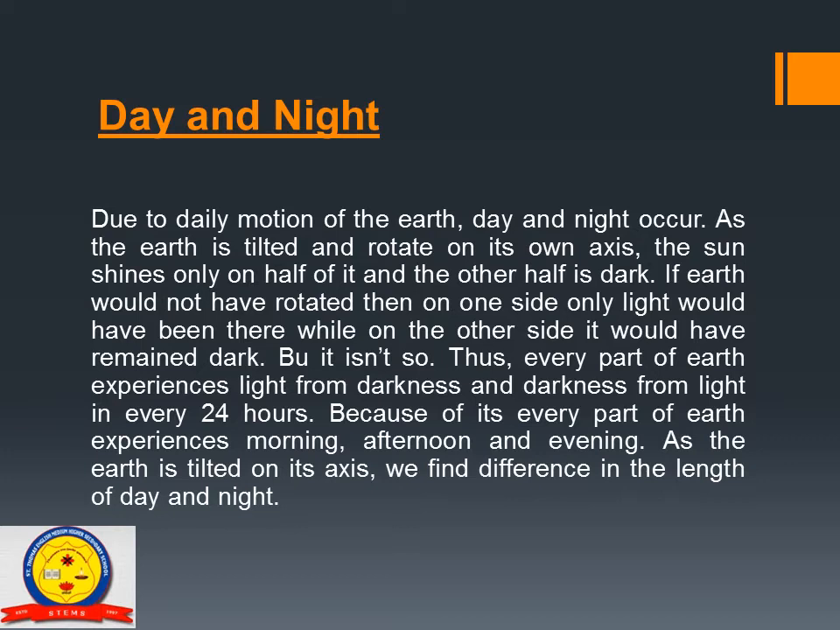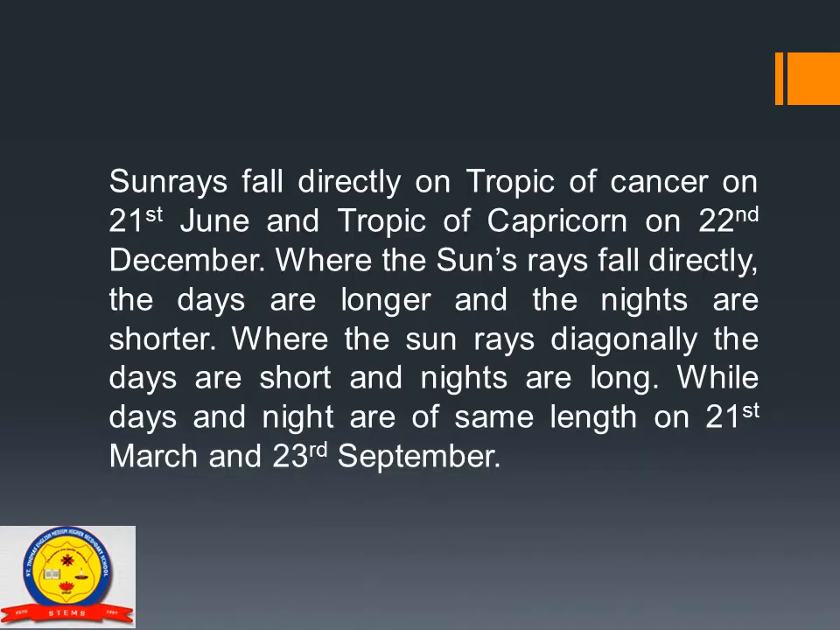There would be day constantly on the place which faced the sun, and the place which did not face the sun would have night permanently. So, due to the daily motion of the earth, day and night occur. Now, the question is how do we find a difference in the length of day and night? What is the reason?